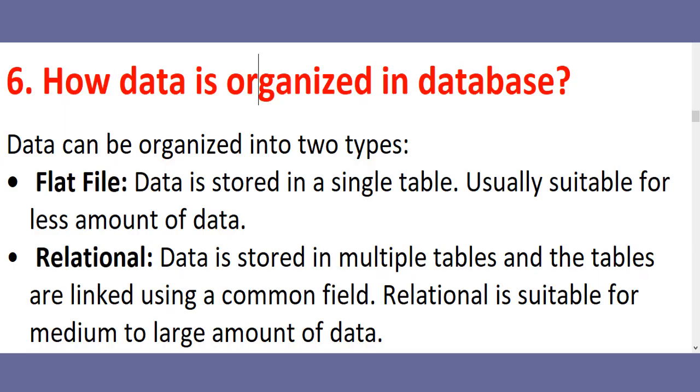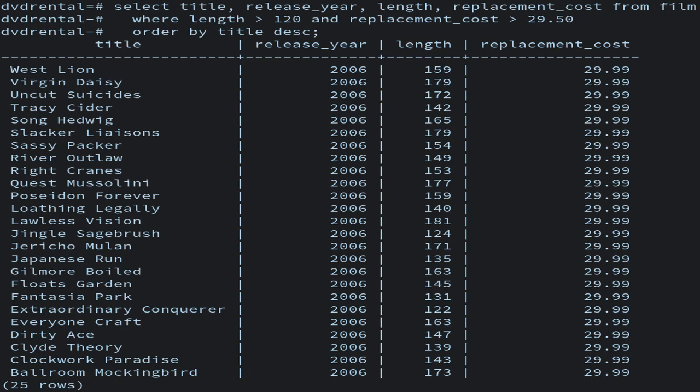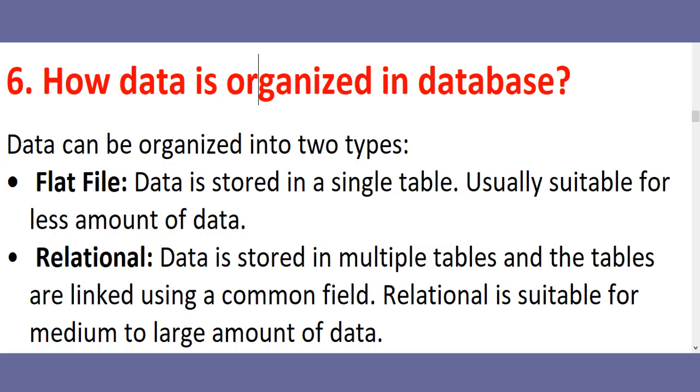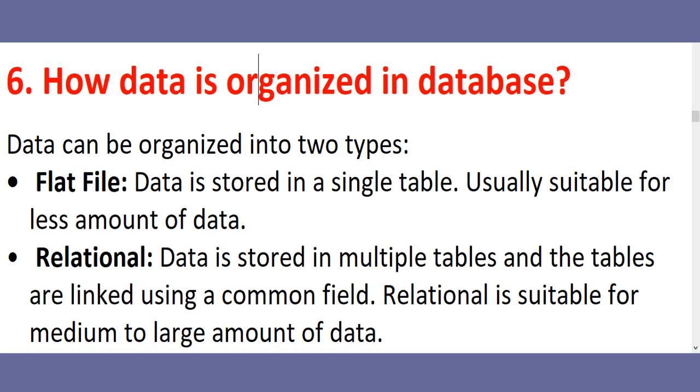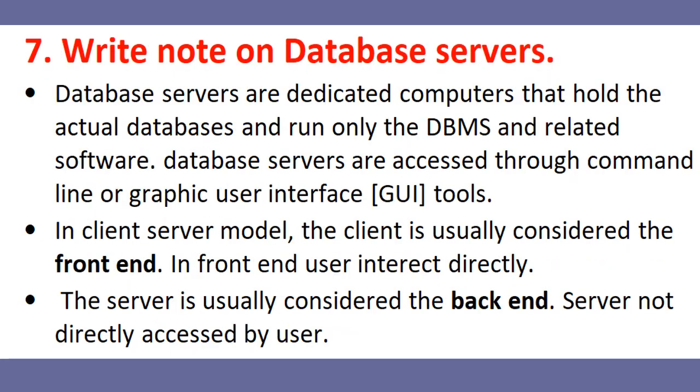How is data organized in database? Data can be organized in two ways. First one, flat file. Data is stored in a single table, usually suitable for less amount of data. Second one is relational. Data is stored in multiple tables and the tables are linked using a common field. Relational is suitable for medium to large amount of data.